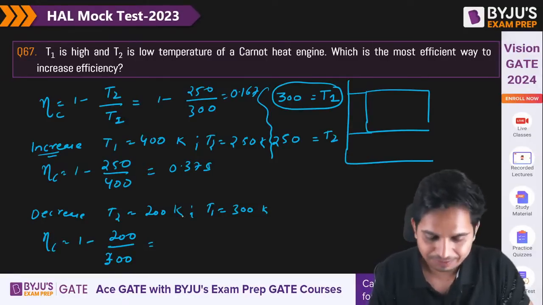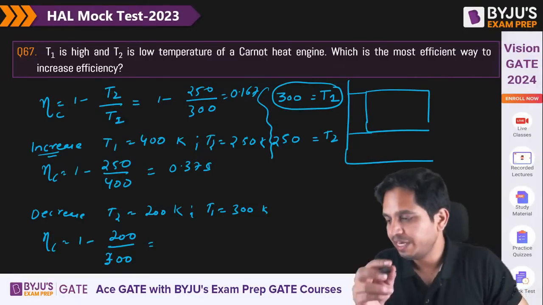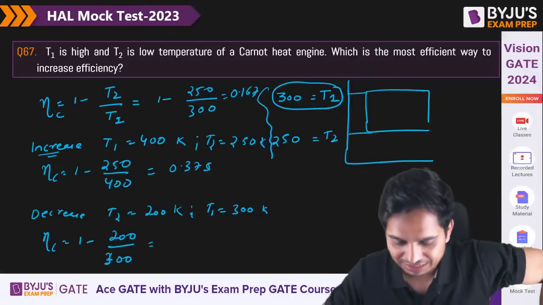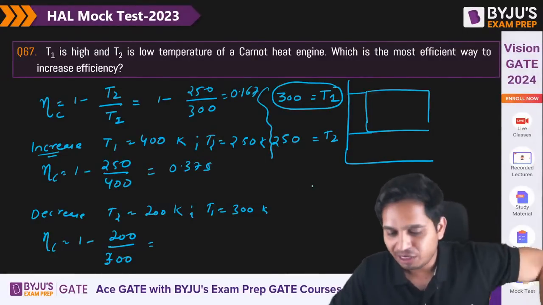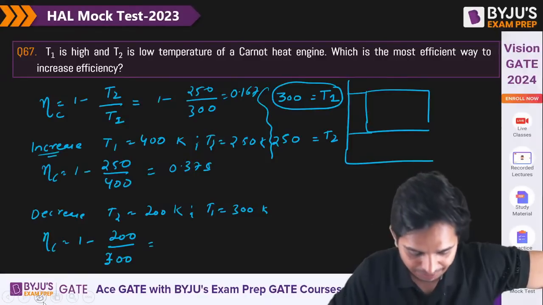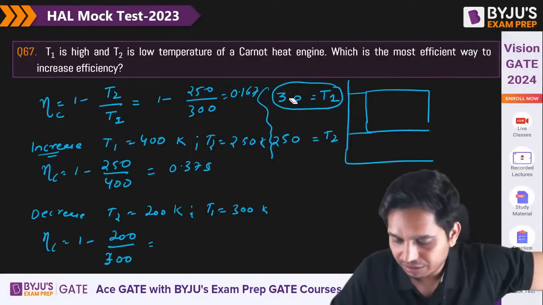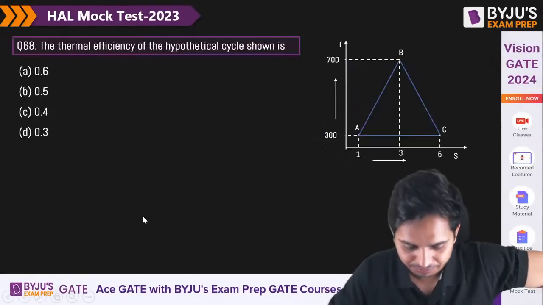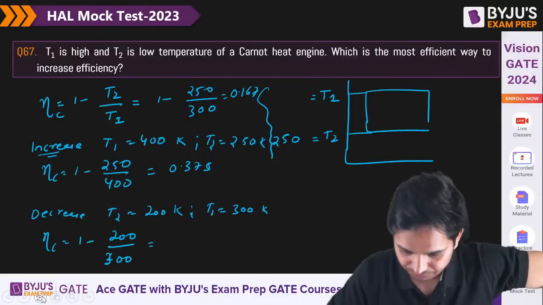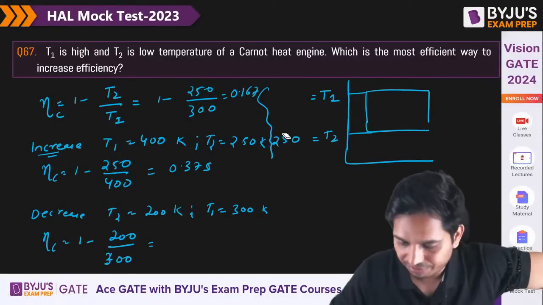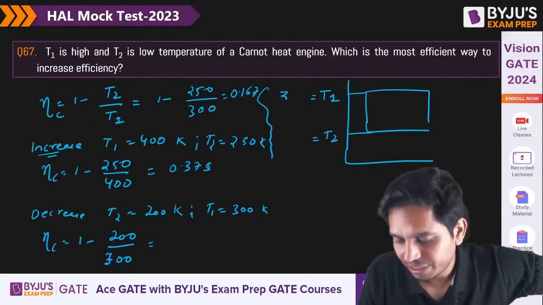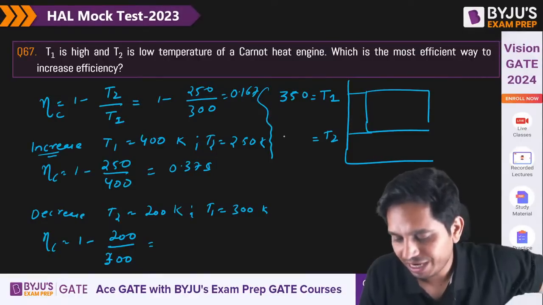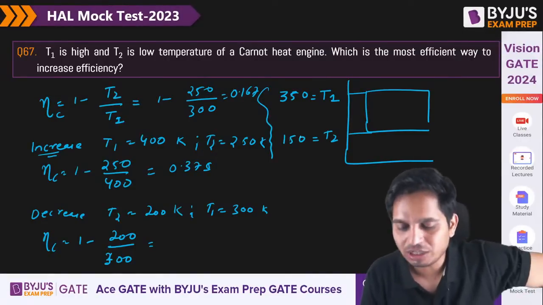B is the correct answer, but basically I need to take a higher temperature difference. Maybe I can do it with 350 and 200. So let us say 350, and we can take 150, and then you can solve it.